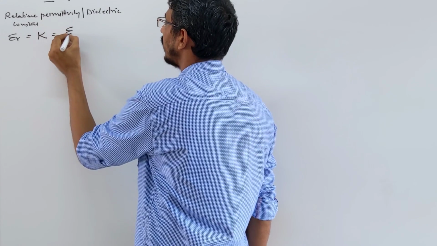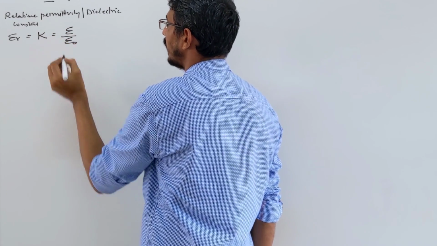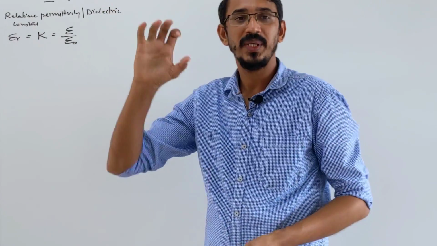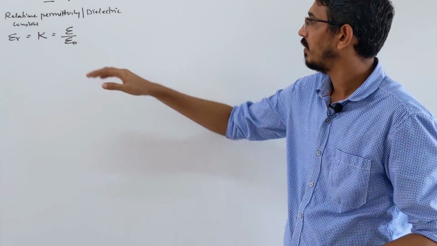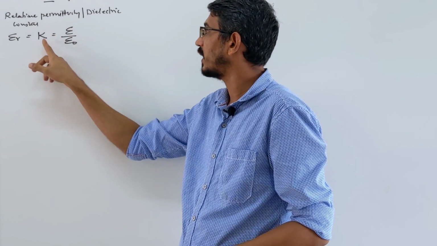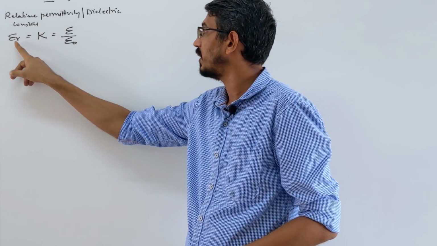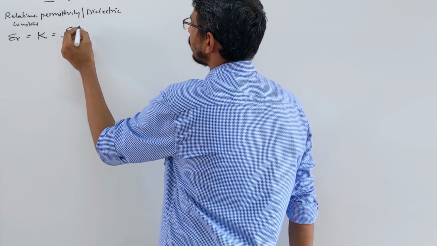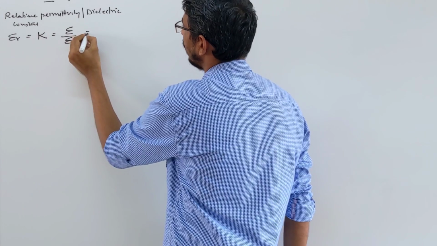So this is simply the permittivity of the medium divided by the permittivity of free space. The permittivity of the given medium by that of free space, this ratio is called K, the dielectric constant, or also called relative permittivity, epsilon r. Now look here, what is important?